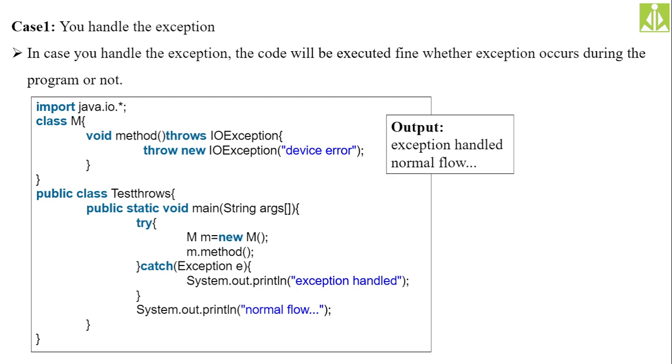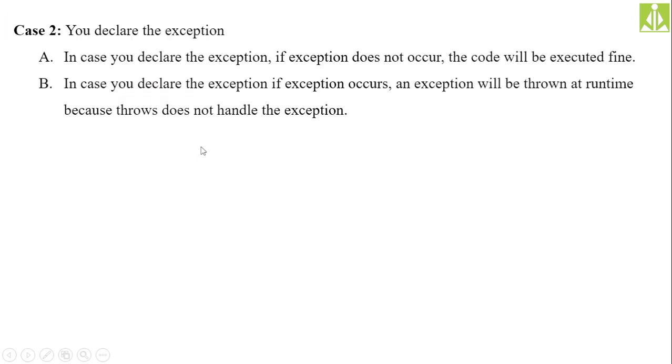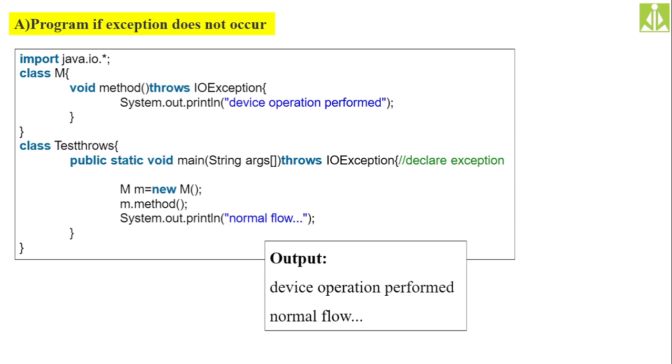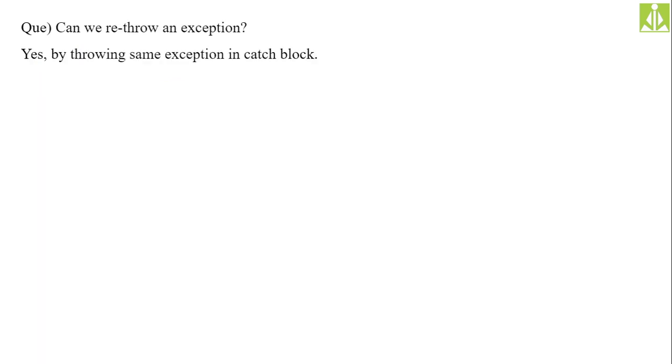Yes, here we are handling the exception. See, inside the main we are handling the exception, and here we are not handling the exception, so we must declare it. So two programs we already discussed: when the exception does not occur, and when the exception occurs. Okay, we discussed these things.